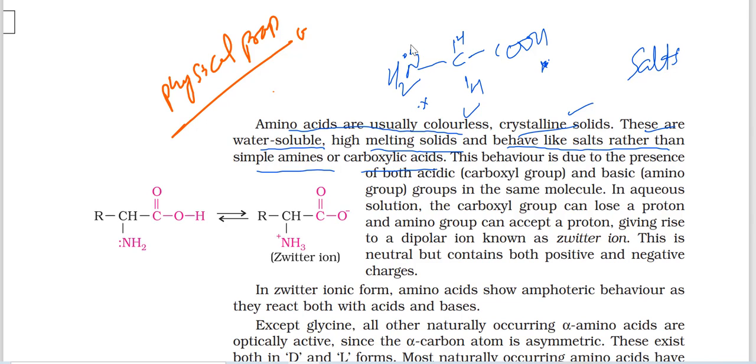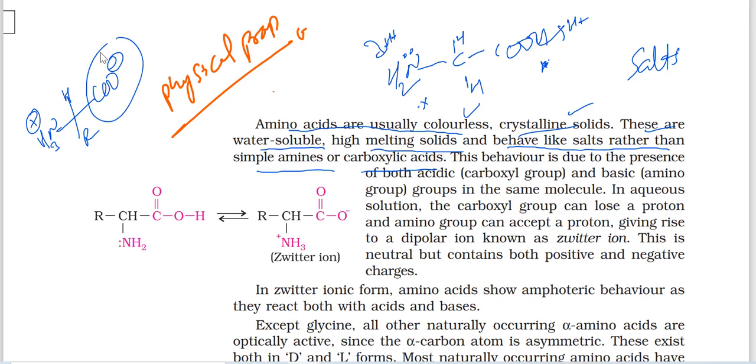So it is donating H plus, it is releasing H plus. This H plus is taken by this NH2 group. So this compound forms like this: NH3 plus, COO minus, one hydrogen and the R group. So one carboxylate anion is there, and an ammonium cation is there. So you can see that's why it is acting as a salt, neutral overall, and a salt.